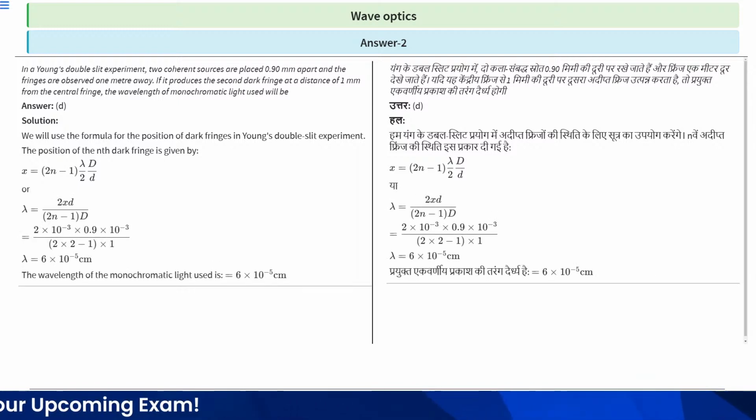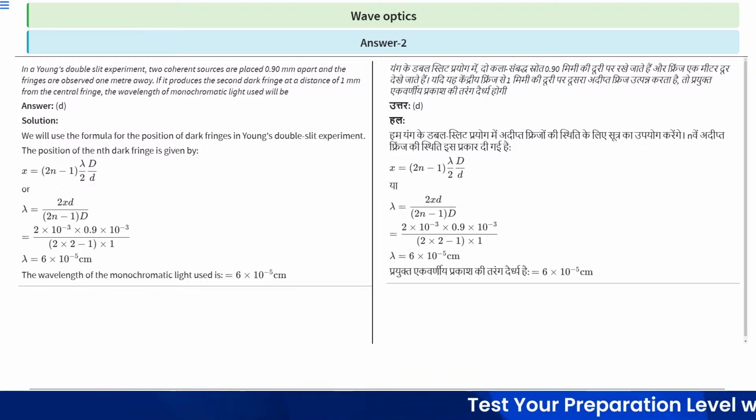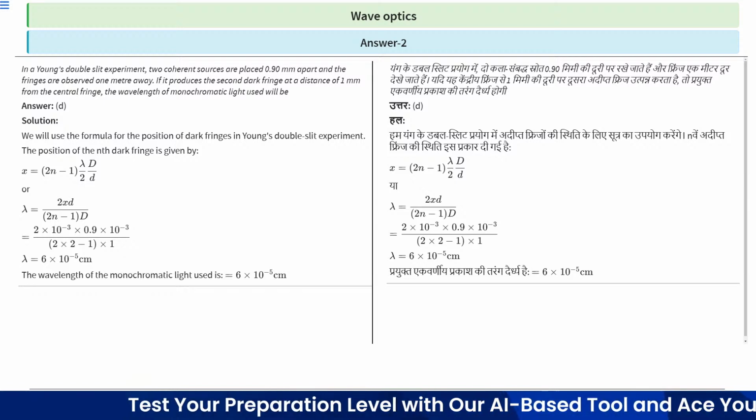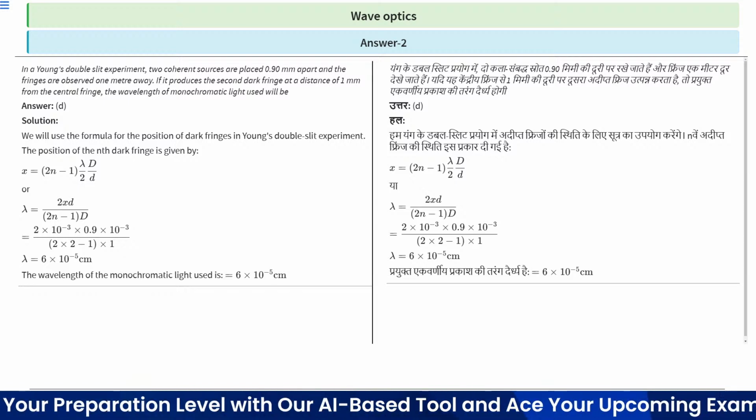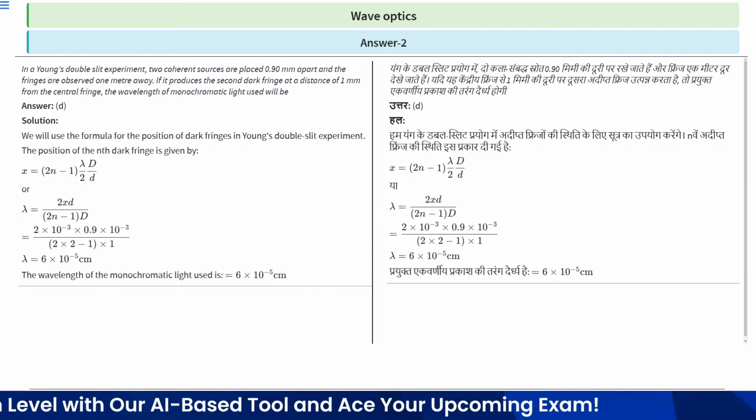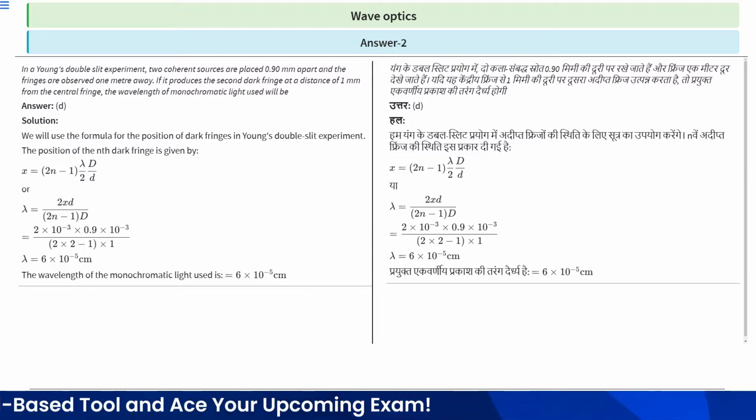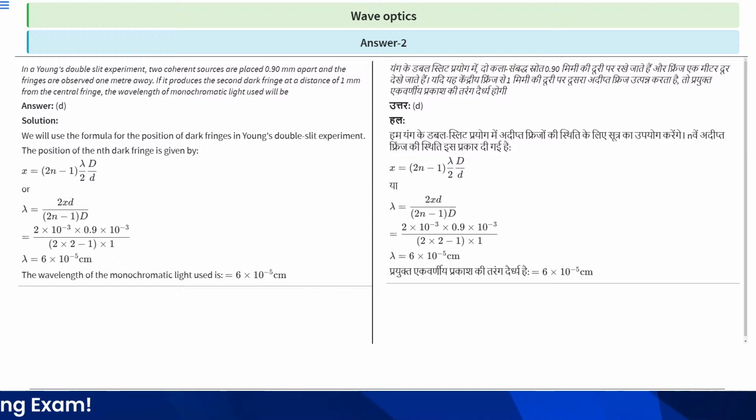So we have to find lambda. Using simple mathematical calculation, lambda is equal to 2xd divided by (2n minus 1) multiplied by D. Now put the values of all given terms.